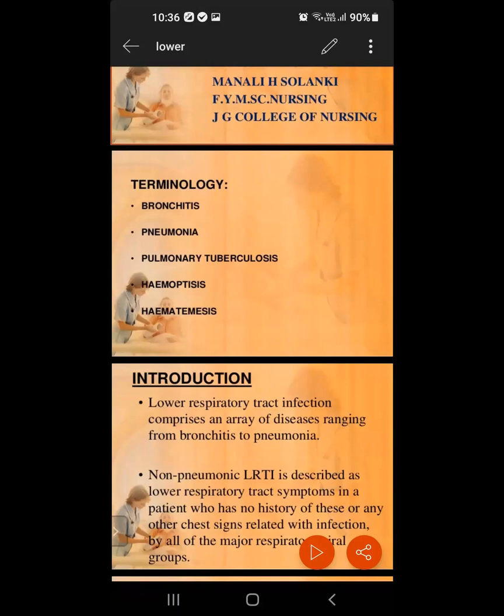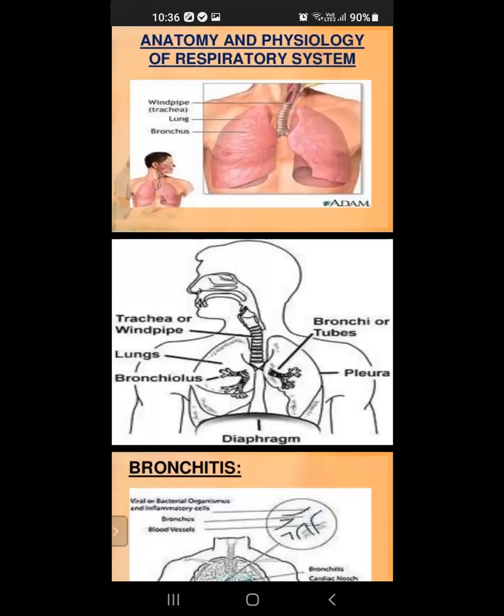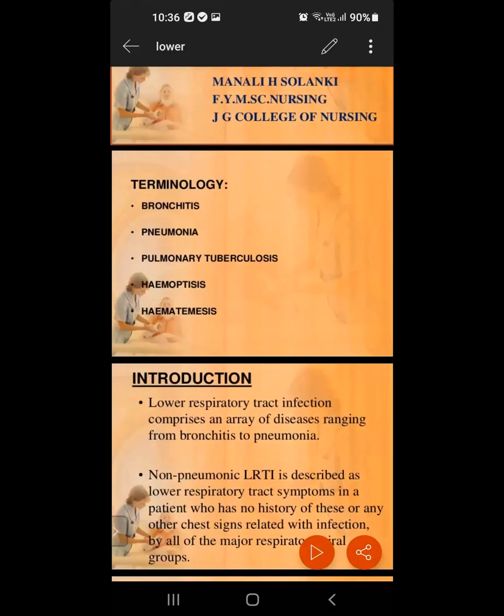Mainly the lower respiratory tract infections are bronchitis, pneumonia, pulmonary tuberculosis, hemoptysis, and hematemesis. Understood? What is the lower respiratory tract infection? It affects the bronchi and leads to pneumonia. First one is bronchitis. Next one is pneumonia. Next one is pulmonary tuberculosis, TB. Next, hemoptysis. Next,